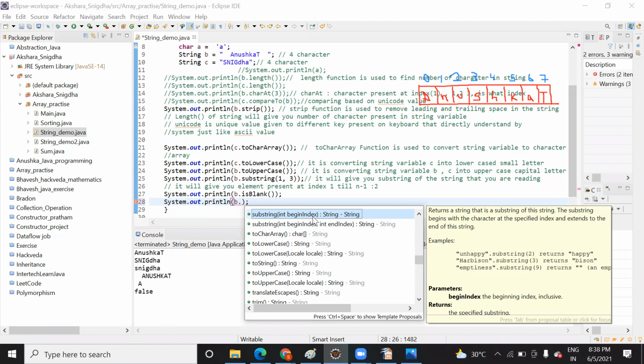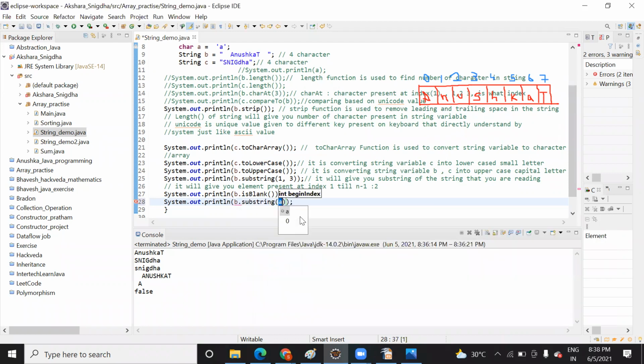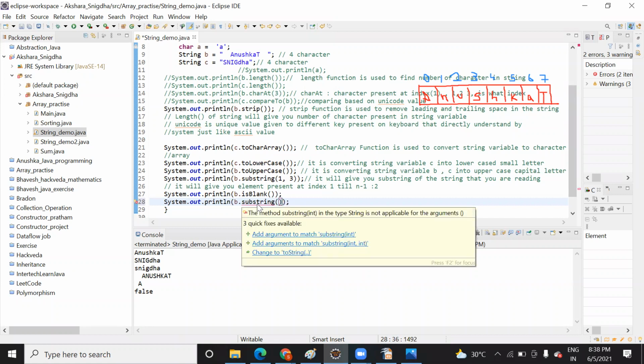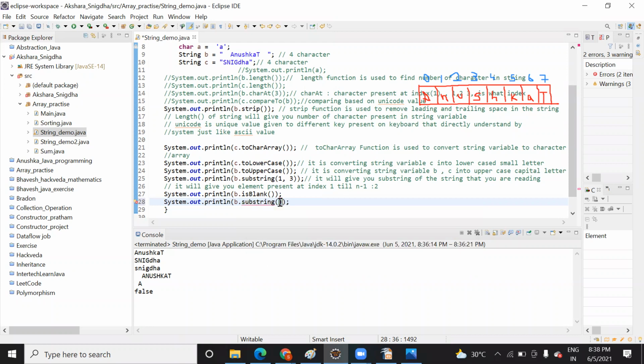So here, there is one function. Let me pass it here. Now inside this, you need to pass the index. Whatever index you pass here, based on that index, it will give you the substring. Sorry, I forgot to run this one.